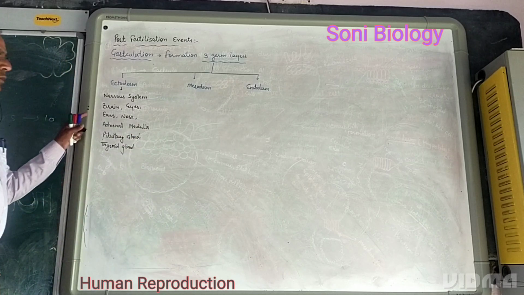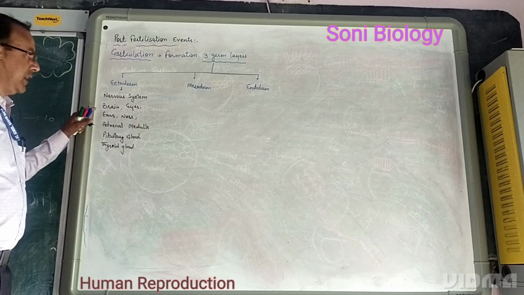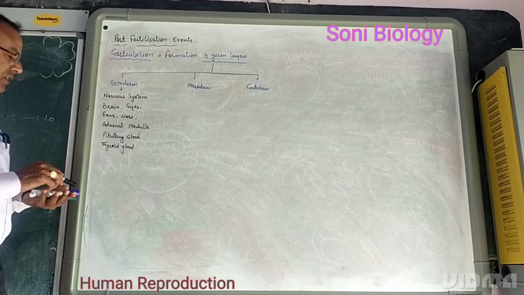The ectoderm helps to develop these different organs in the human.